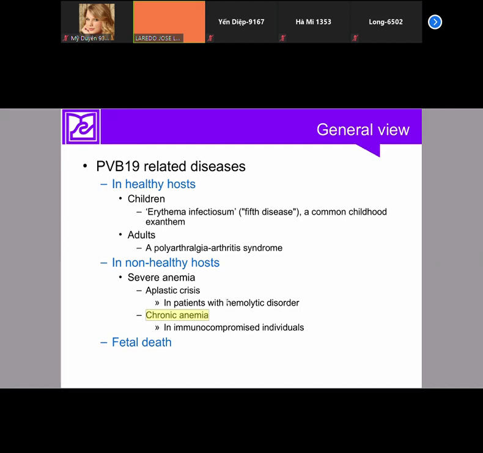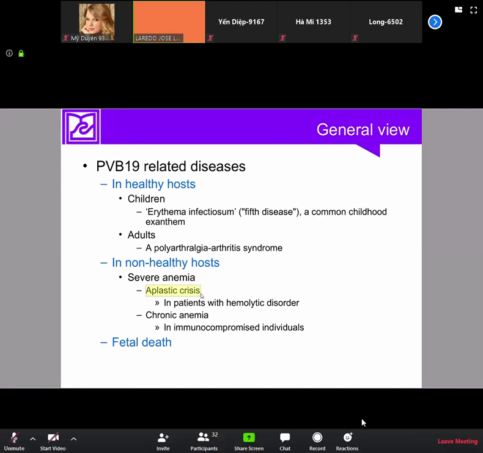In patients who have anemia already because of another reason, hemolytic anemia, but this is for next year, not for now, if they are infected by parvovirus B19, they will suffer a very severe anemia. The production of red blood cells will be completely stopped. And this is called aplastic crisis. The production of blood is stopped, and this is very severe.